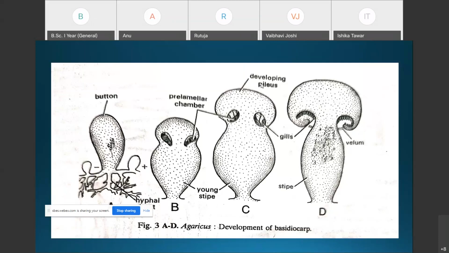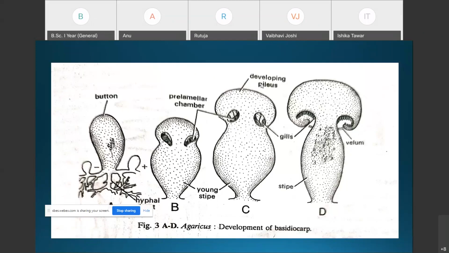They remain underground in the dry season when the soil is hard, but in the rainy season when the soil is moist, they grow rapidly and come out of the soil surface. Hence a large number of basidiocarps, or fruiting bodies, can be observed on the soil surface in the rainy season. We have discussed that the secondary mycelium is perennial, living underground when the conditions are dry and the soil is very hard.